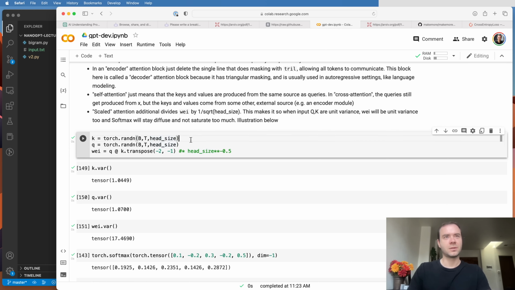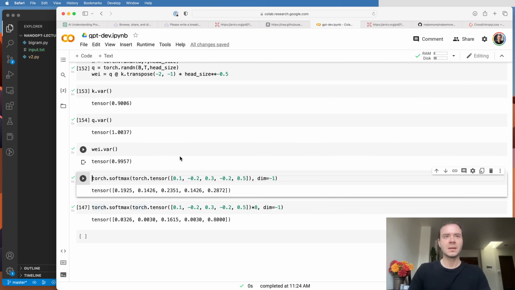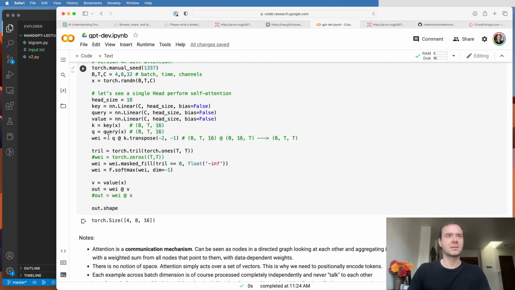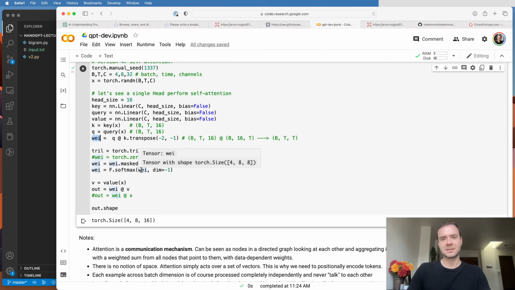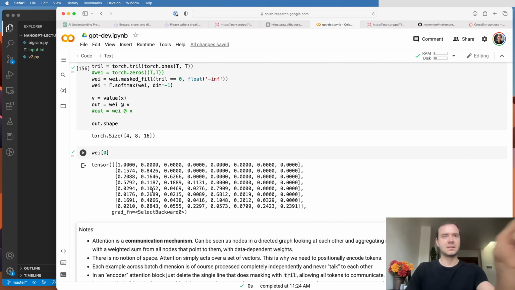The problem is if you have unit Gaussian inputs, so zero mean, unit variance, k and q are unit Gaussian, then if you just do wei naively, then you see that your wei actually will be, the variance will be on the order of head size, which in our case is 16. But if you multiply by 1/square root of head size, then the variance of wei will be 1, so it will be preserved. Now, why is this important? You'll notice that wei here will feed into softmax. And so it's really important, especially at initialization, that wei be fairly diffuse. So in our case here, we sort of lucked out here, and wei had fairly diffuse numbers here.